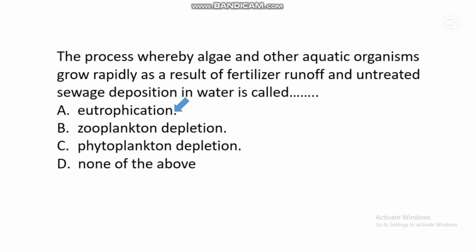Eutrophication. So eutrophication is the process whereby aquatic organisms, especially algae, grow rapidly due to the deposition of fertilizers, pesticides, and many other chemical substances into aquatic environments, and this creates a long food chain in that water.